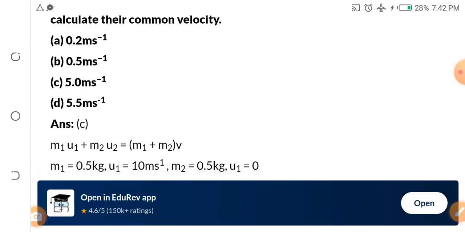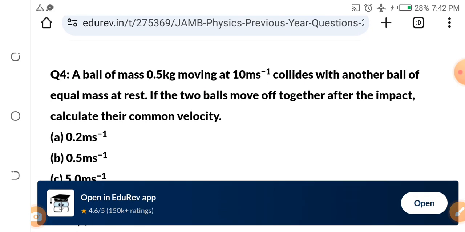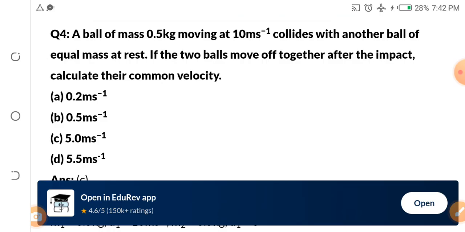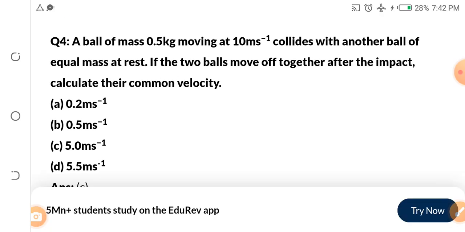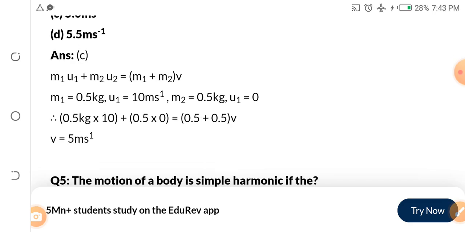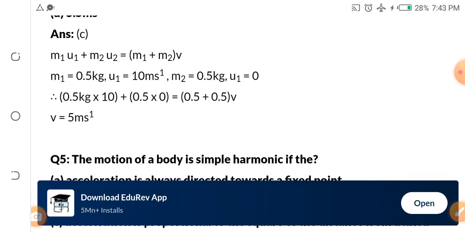We have mass 1. Look at the question again. Mass 1 is 0.5 kg. The velocity is 10 meters per second. That is for the first mass, the first object. Then the second one is 0.5 kg, the same thing. Then the velocity of the other one is 0.